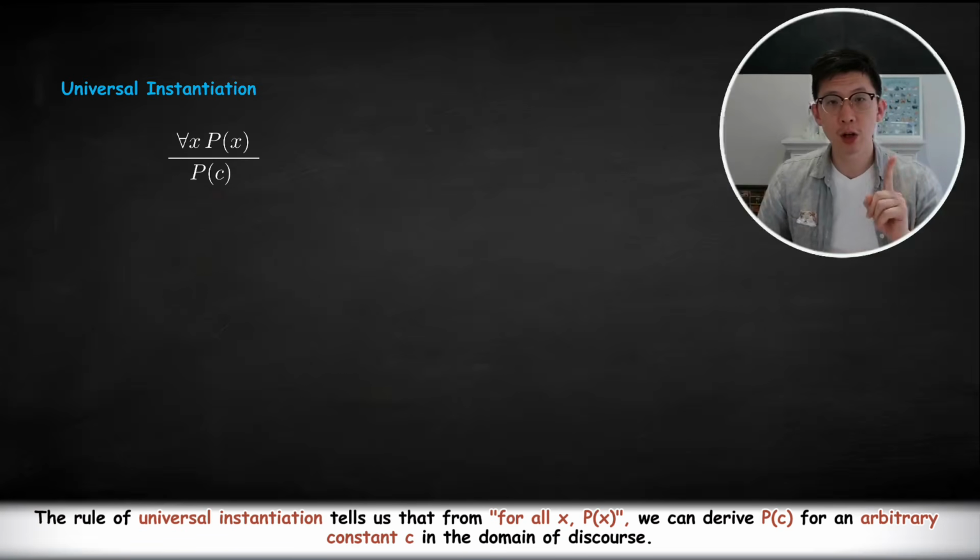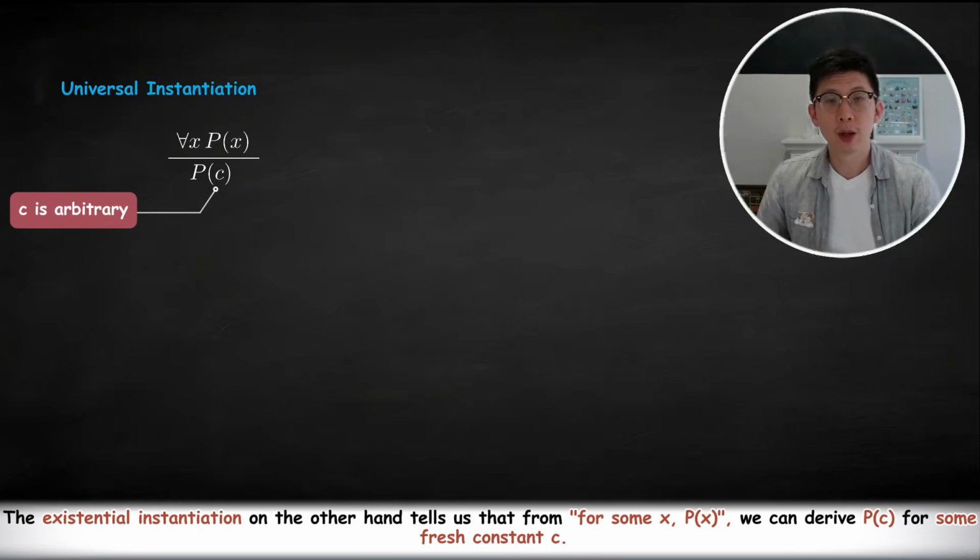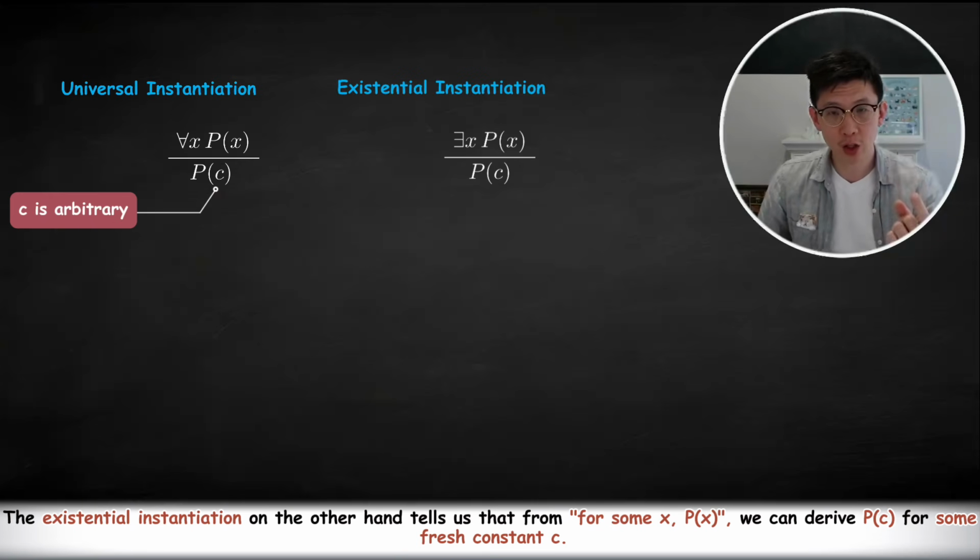The rule of universal instantiation tells us that from for all x, P(x), we can derive P(c) for an arbitrary constant c in the domain of discourse. The existential instantiation, on the other hand, tells us that from for some x, P(x), we can derive P(c) for some fresh constant c.